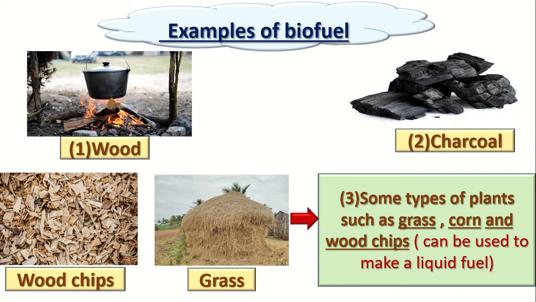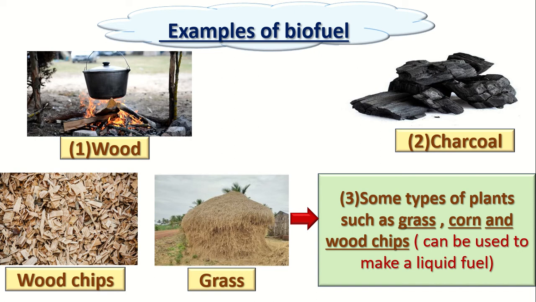The charcoal is a type of coal, but it is not the same coal which we take from under the earth's surface. The charcoal is a coal which humans can make. How? The humans take some wood and put it in a device. This device will change this wood into a black rock, which is called charcoal. So the charcoal is a biofuel. Why? Because it is made of a living organism, which is the plant.